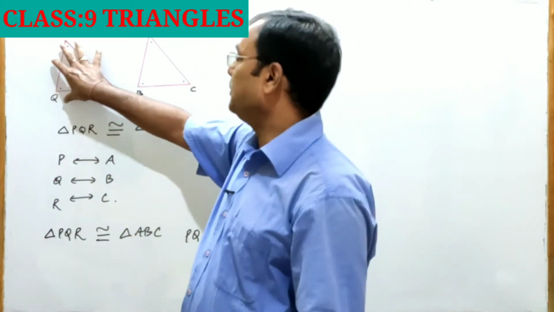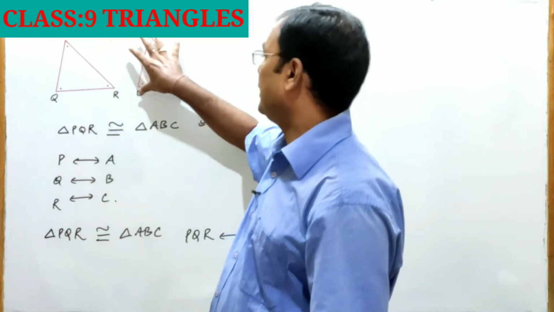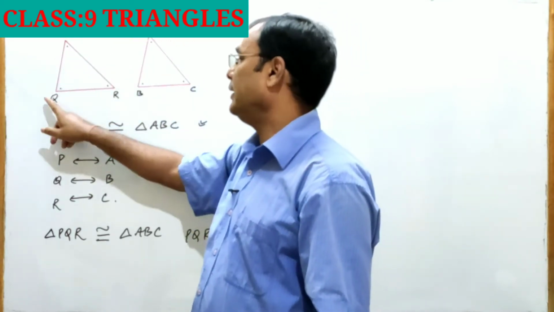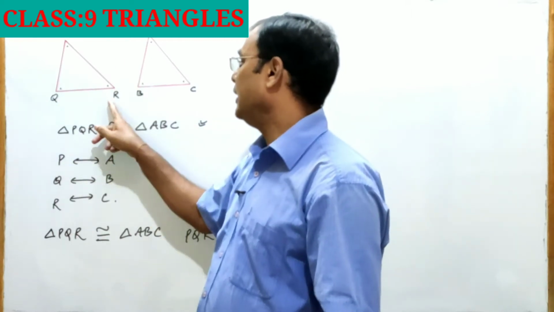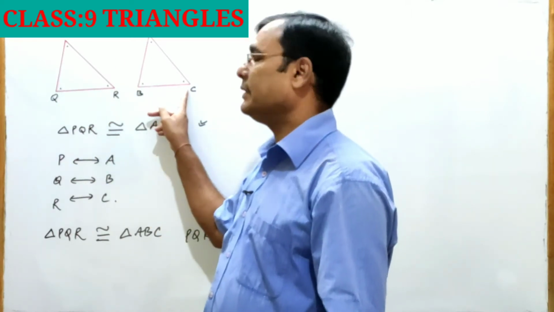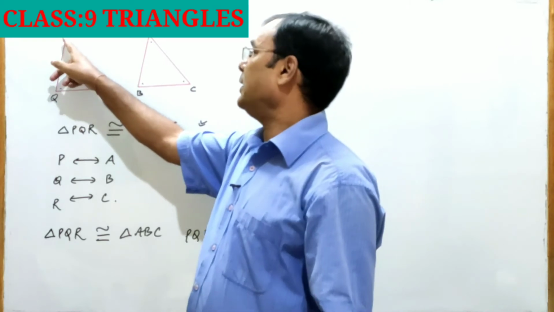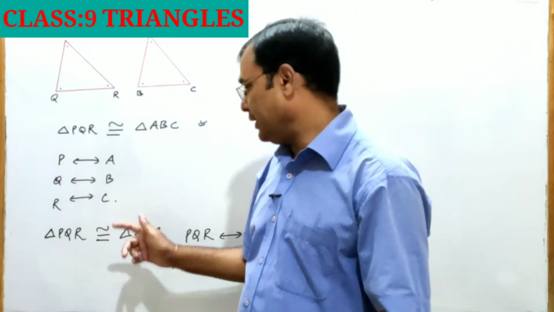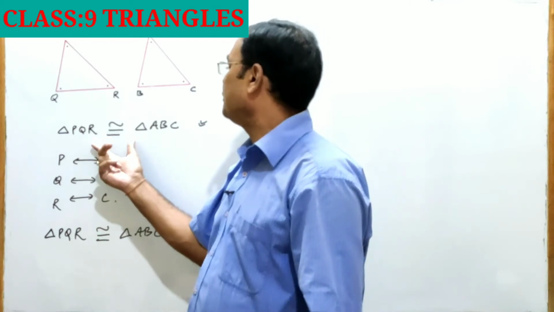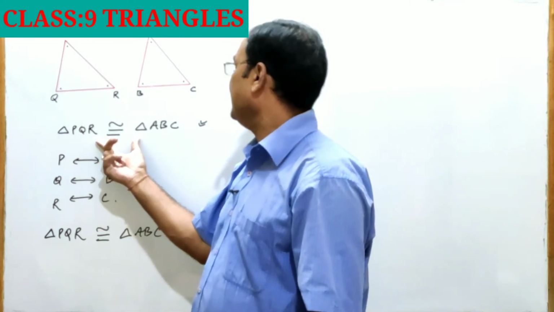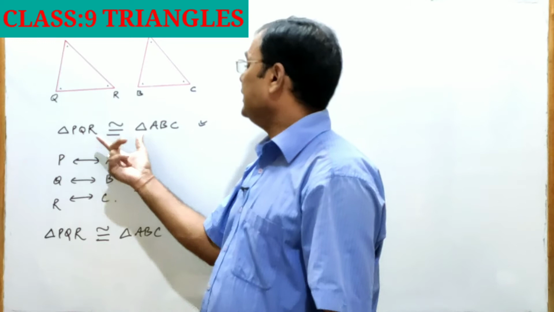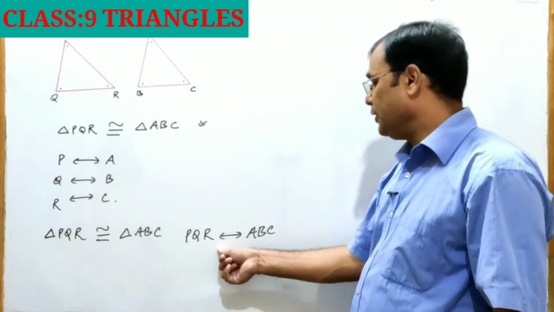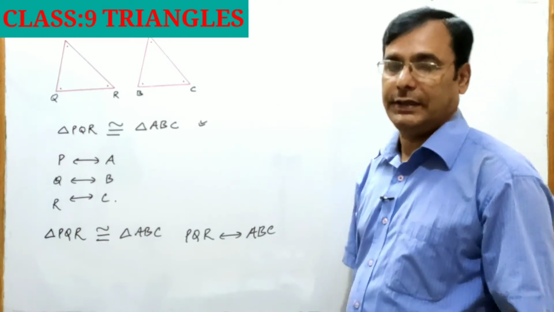So correspondence is PQR to ABC. That's why the congruency of the two triangles is written following the right correspondence PQR to ABC.